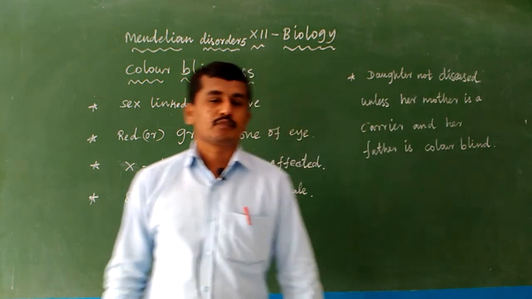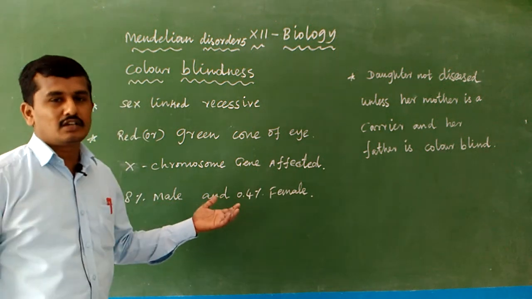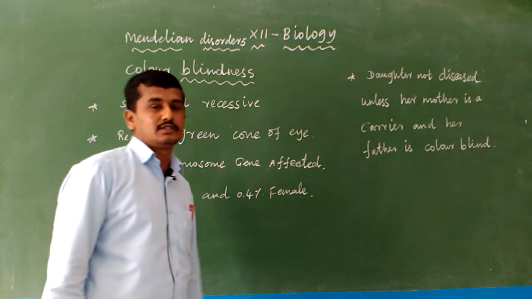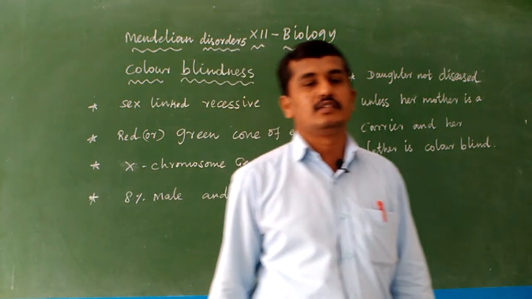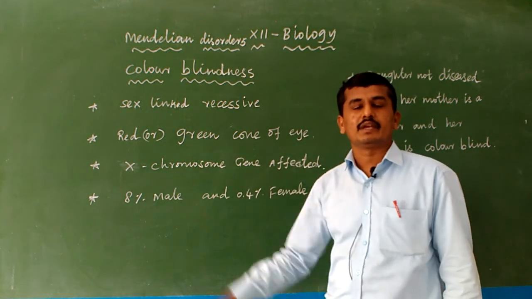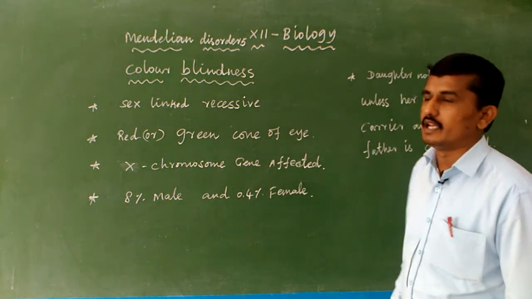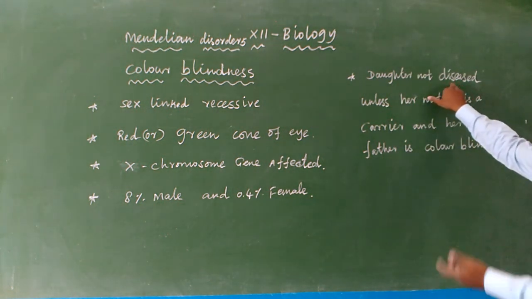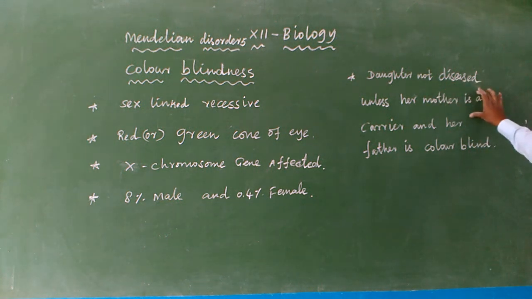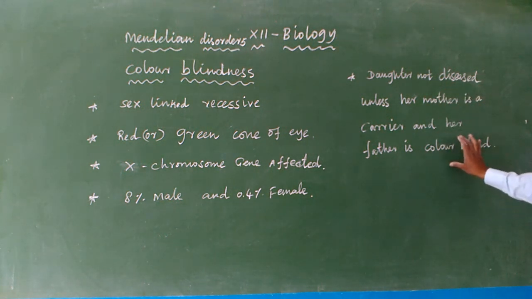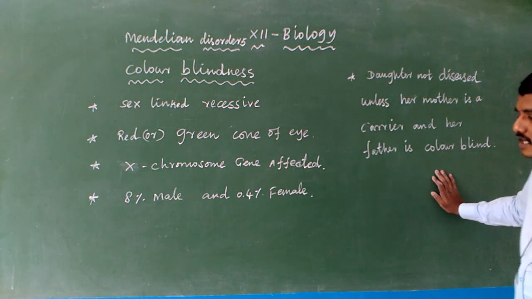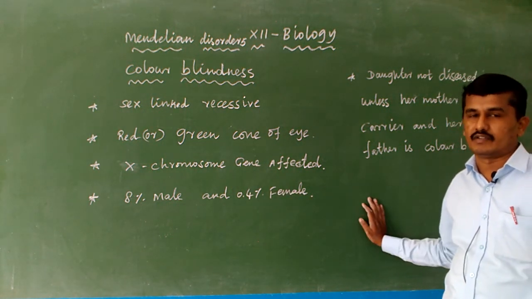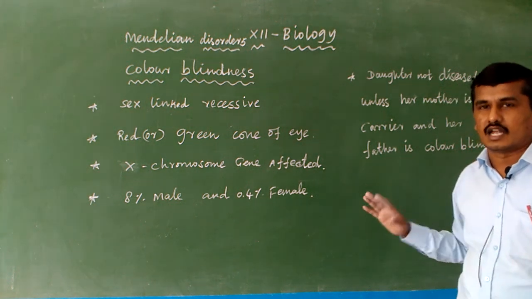Females have only a 0.4% chance of getting color blindness, but males have an 8% chance. In color blindness, the male is mainly affected as compared to the female. The daughter is not diseased unless her mother is a carrier and her father is color blind. Normally the daughter is not affected, because only 0.4% of females are affected.